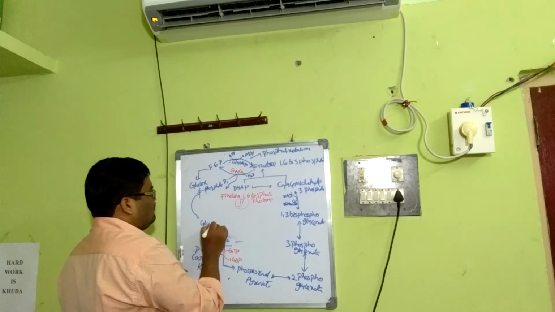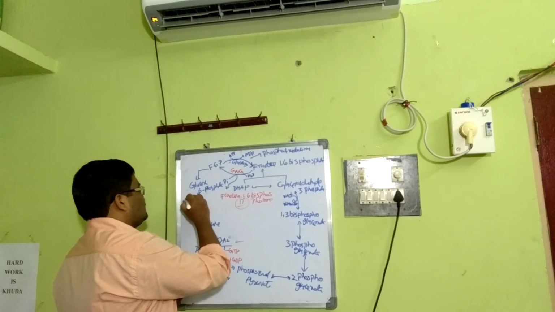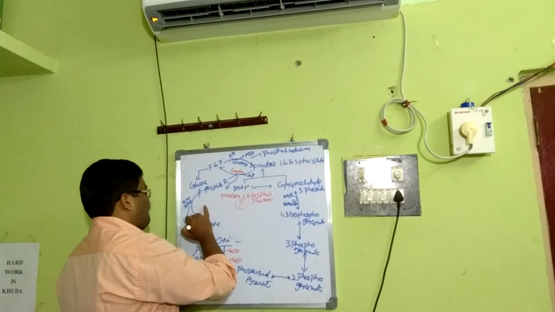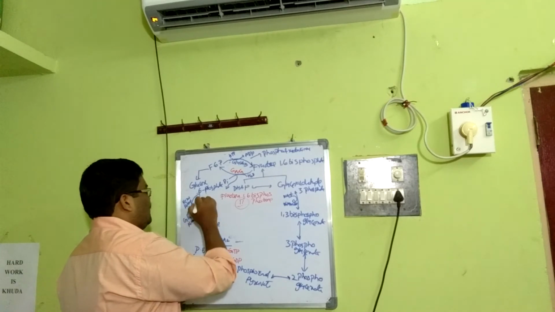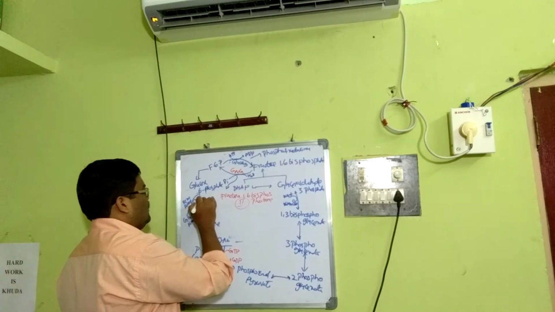In glycolysis, glucose becomes glucose 6-phosphate by hexokinase in muscle, or glucokinase in liver, and ATP is utilized here.